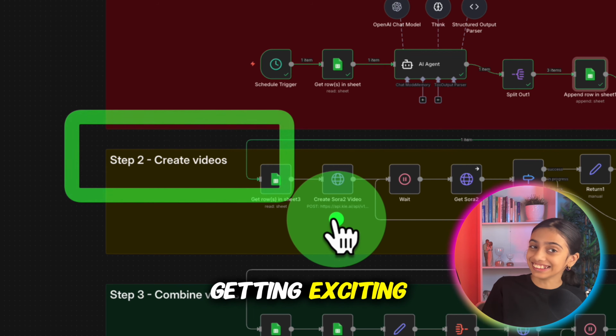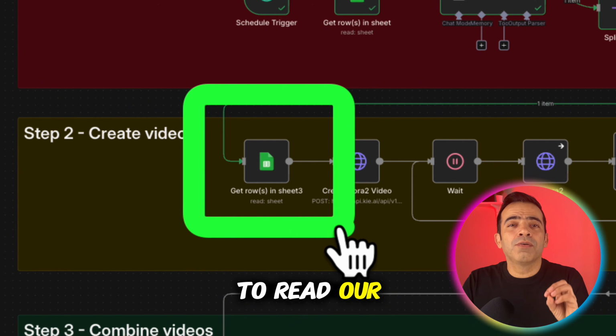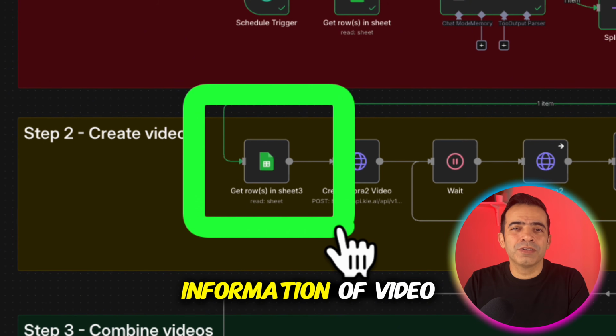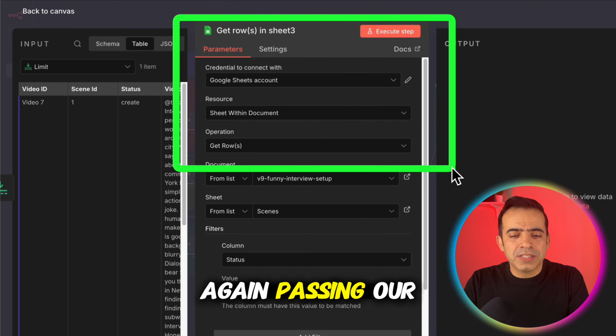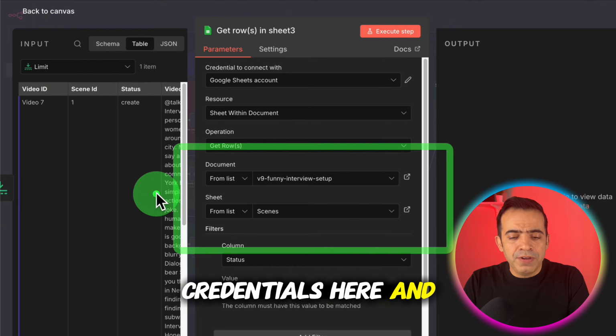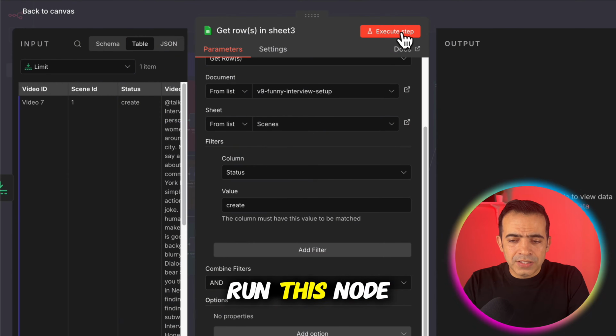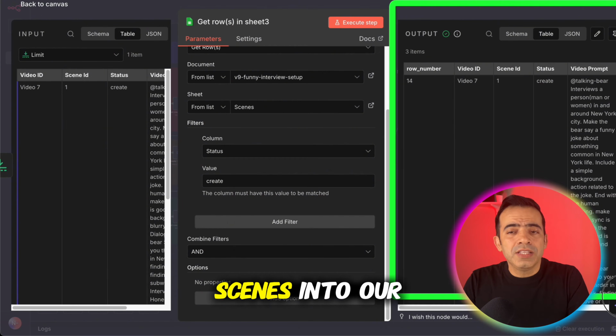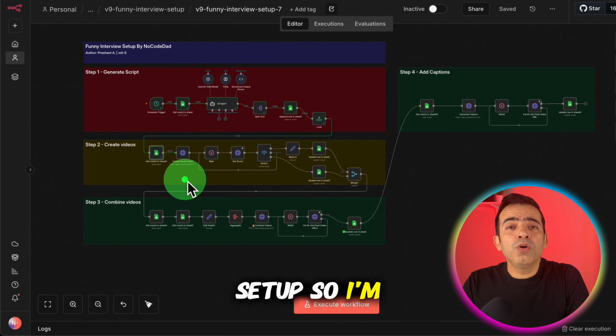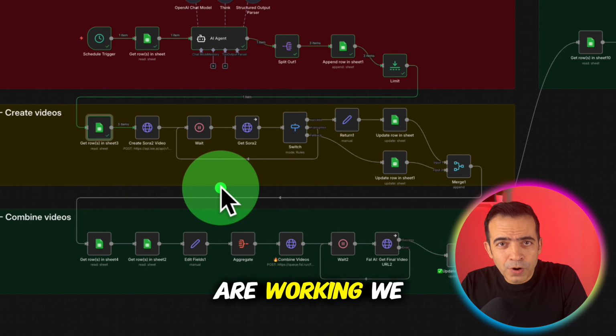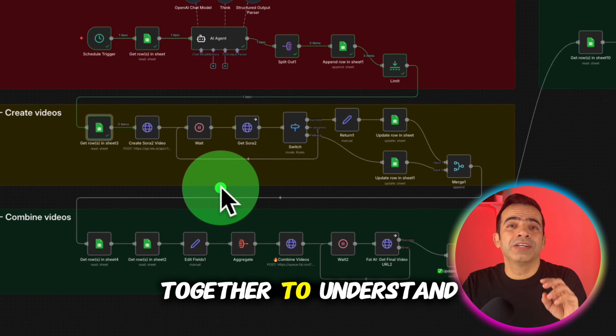Now it's getting exciting. The first node is we are going to read our Google Sheet again with the information of video prompts. So we are again passing our Google Sheet credentials here and we are reading the scenes sheet now. Let's run this node. This will bring all the 3 scenes into our n8n setup. So I'm gonna explain how the next couple of nodes are working. We have to run all of them together to understand the setup better.